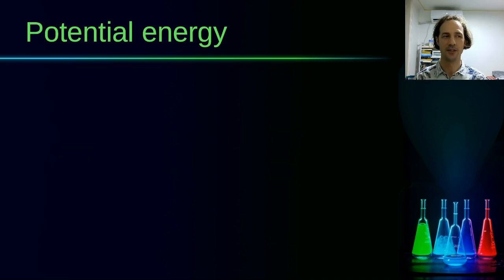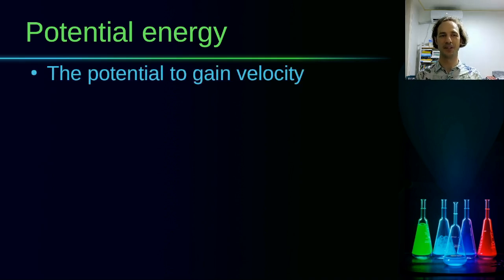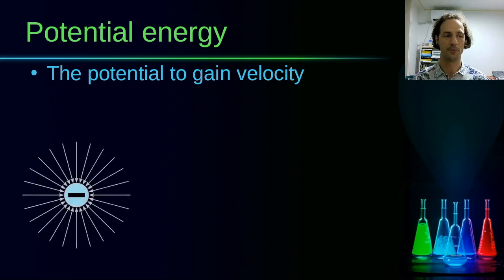Potential energy got named because it is the potential to gain velocity. If you are an object which is in some kind of field, you feel forces from that field, and that field will accelerate you. With that acceleration, you gain speed, and with the speed, you gain kinetic energy. And because energy cannot come from nothing, this kinetic energy you gained is actually coming from the field.